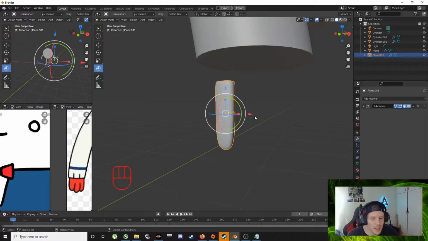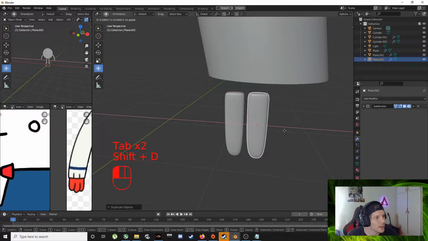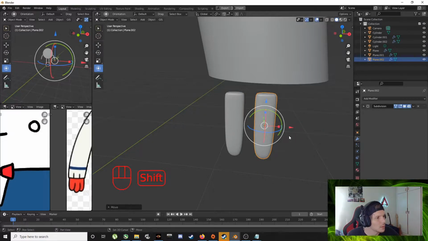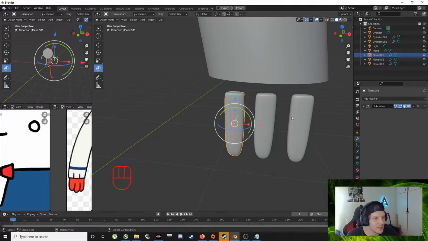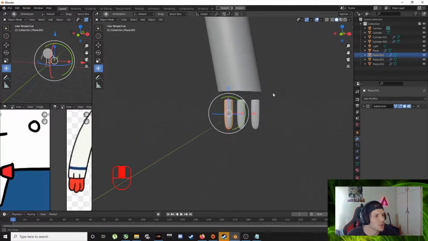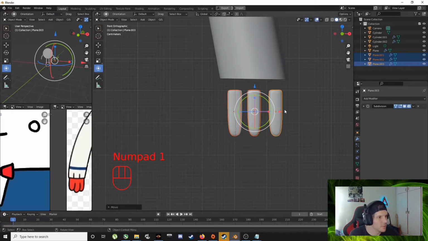I'm just going to go manual labor, click drag, click drag. So you click on it, Shift D, drag, click on it, Shift D, drag. Cool. Now we have the 3 fingers. You can shift select, boom, boom, boom. You got multiples, front view.